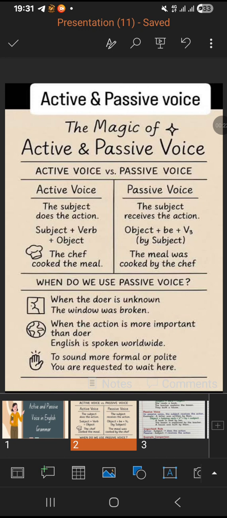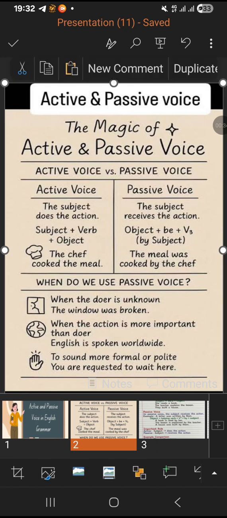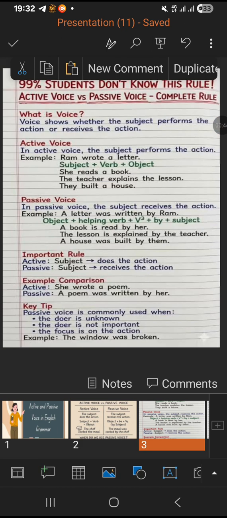For example, the chef cooked the meal. So, the active voice talks about the subject and the passive voice talks about the action that has been done. When the doer is unknown, then how will you write it? The window was broken. When the action is more important than the doer. Okay, so we'll go ahead more in this.